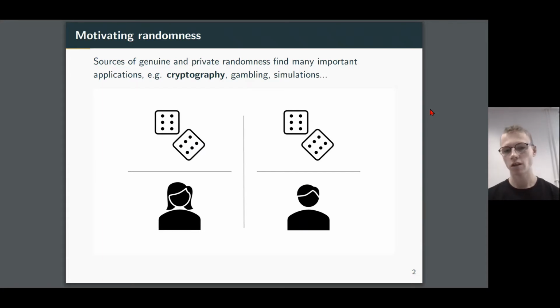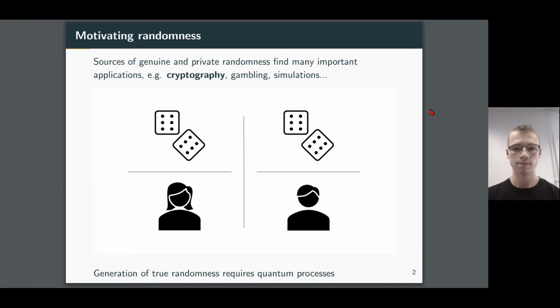Motivating randomness in a cryptographic context isn't too challenging. Suppose Alice and Bob wish to share a secret key for some private communication. In order to do so, they might use the BB84 protocol, for example, which requires both Alice and Bob to have access to their own private random numbers. They use these random numbers to choose the measurement basis in which they measure their maximally entangled state. According to our current understanding of physics, generation of true randomness requires quantum processes.